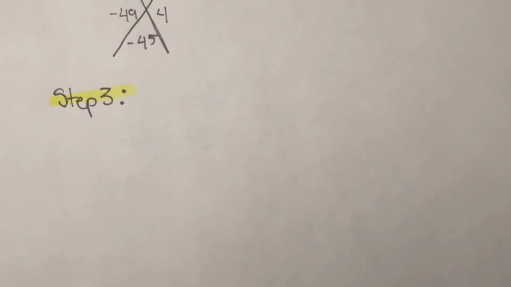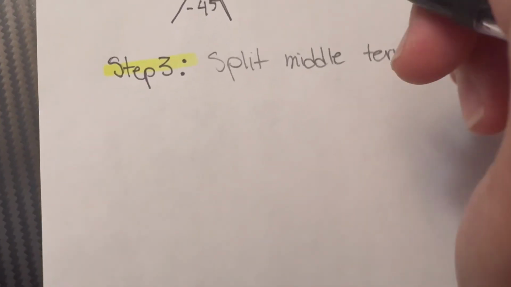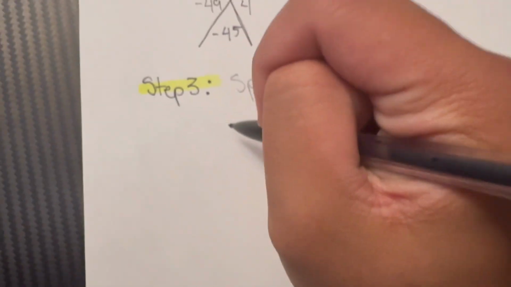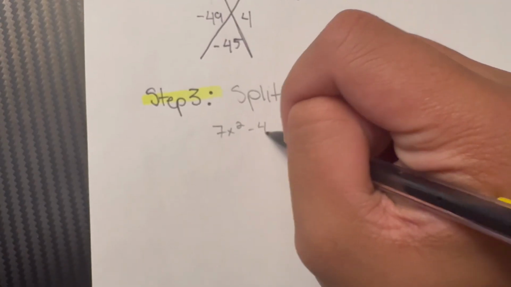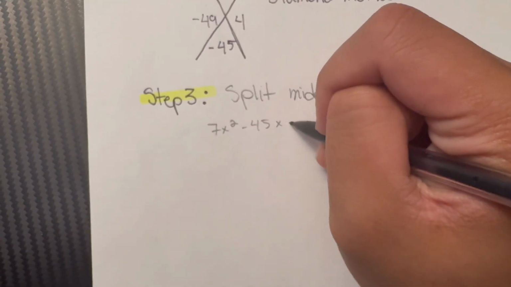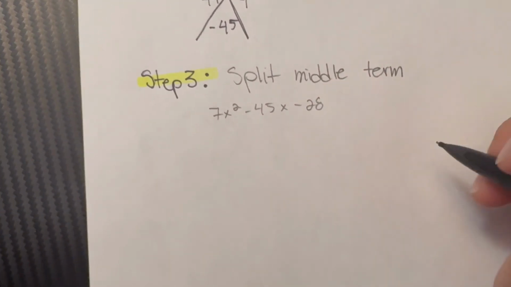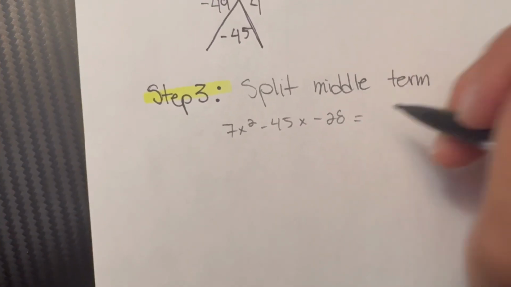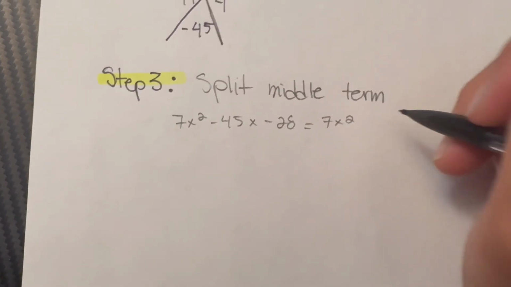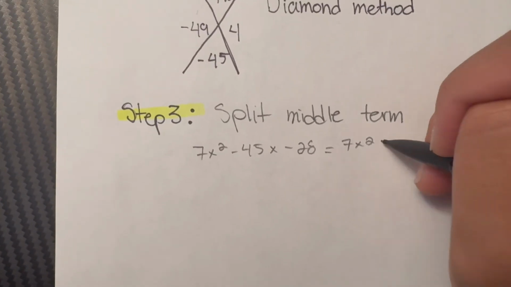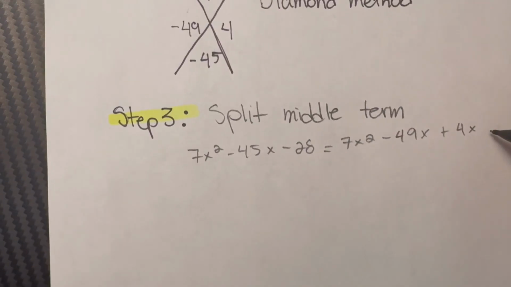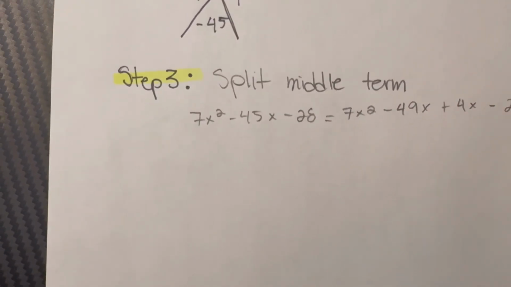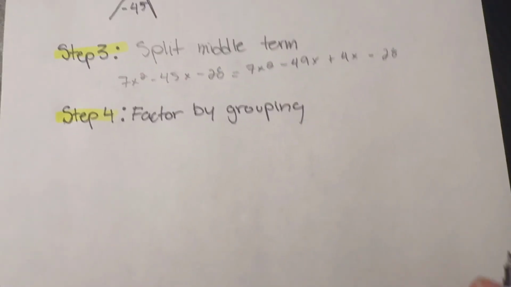Since we're factoring by grouping, we have to split the middle term. We take our original equation of 7x squared minus 45x minus 28. And we could turn that into 7x squared minus 49x plus 4x minus 28. The cool part is we could factor by grouping.